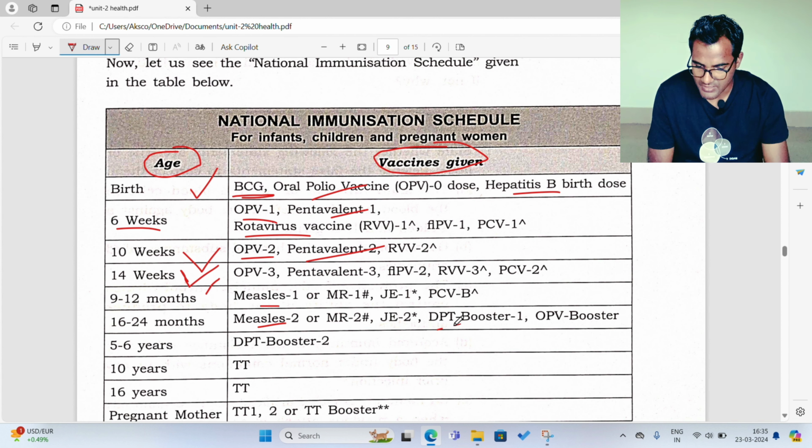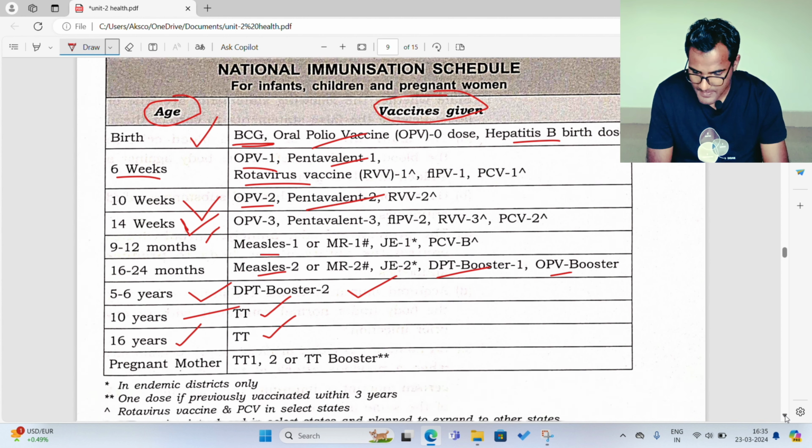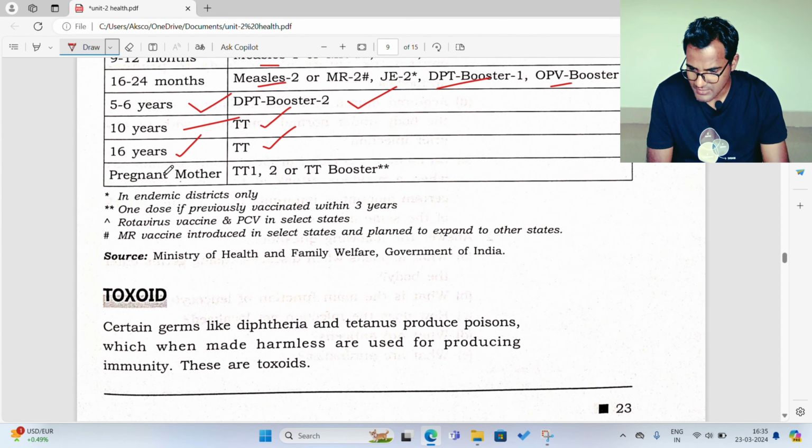Here there are also others, like diphtheria and so on. I'm not going through each and every one. Then when the child is 5 to 6 years old, they are given the DPT booster 2. Then at 10 years, they are given the TT tetanus vaccine. Then at 16, again the tetanus vaccine. The pregnant mothers are given TT1 and TT booster. In endemic districts, only one dose if previously vaccinated within 3 years.